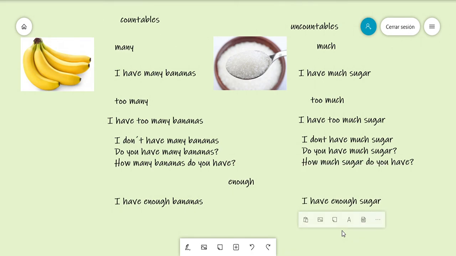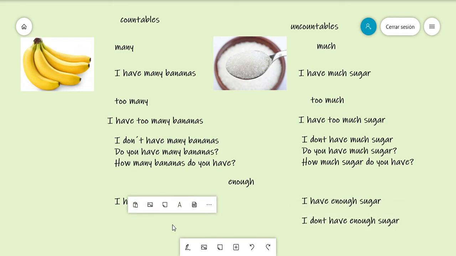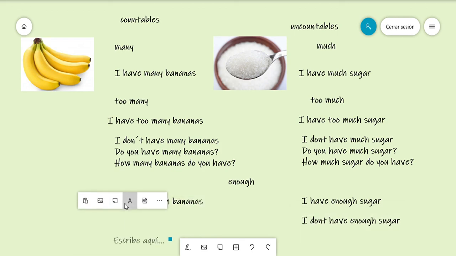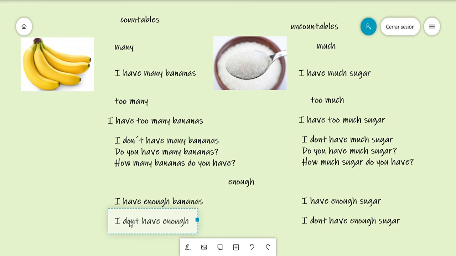And the same, you can use this for negatives. For example, you can say, I don't have enough sugar. I don't have enough bananas. And this is the way that you can use many, much, and enough.